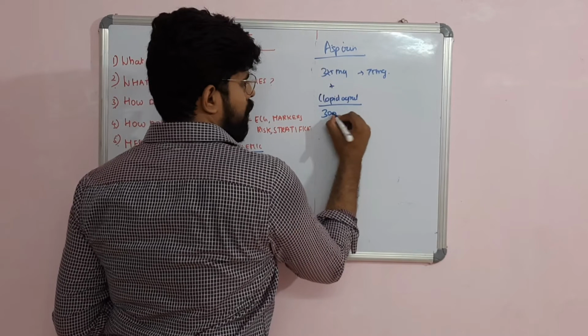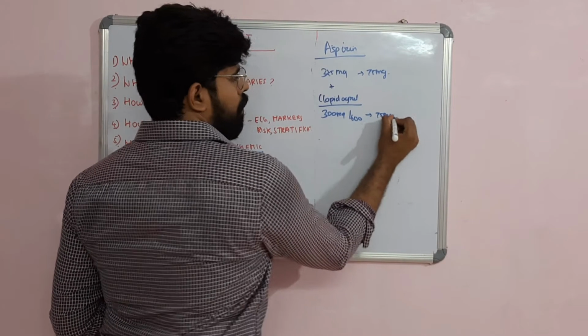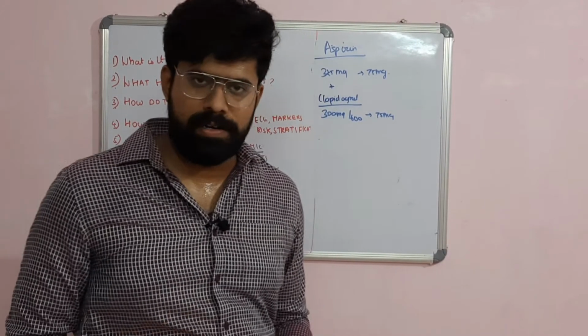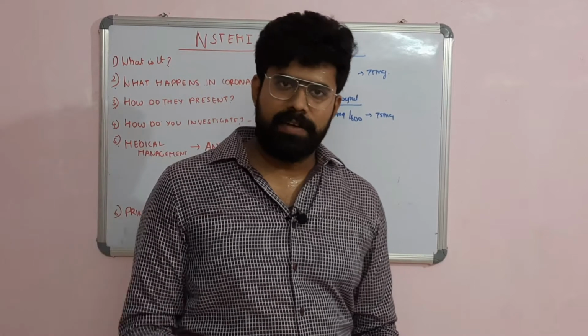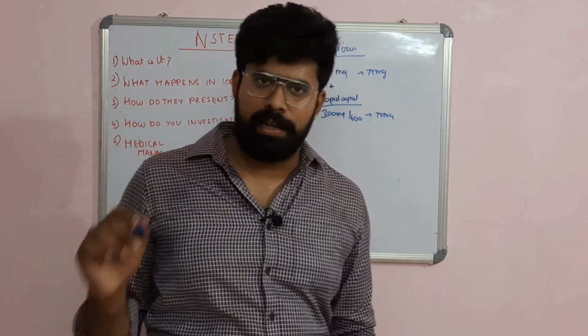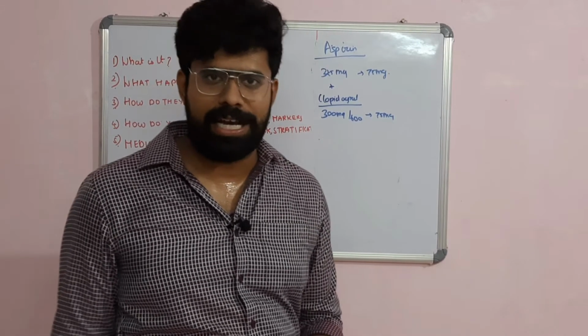Clopidogrel: loading dose of 300 or 600 milligram, then the maintenance dose of 75 milligram. What does clopidogrel do? It is a P2Y12 antagonist. It is an oral drug. It is a prodrug. It is converted to its active metabolite in the liver with the help of cytochrome P2C19 enzymes. These active metabolites can have a significant antiplatelet action.